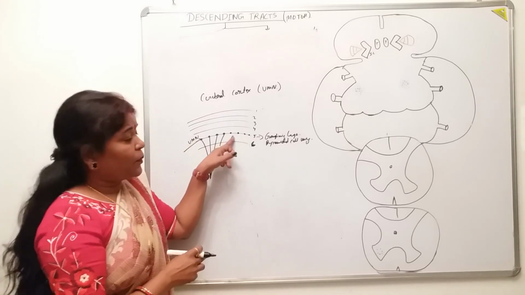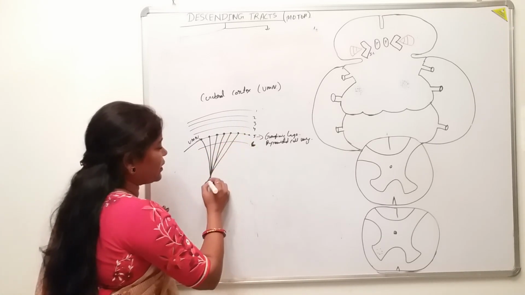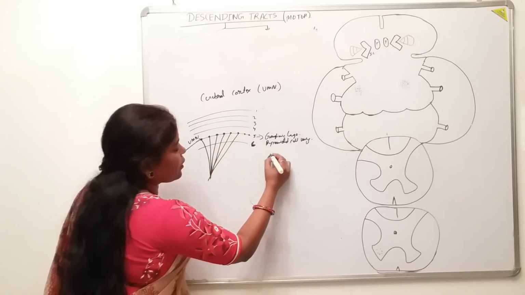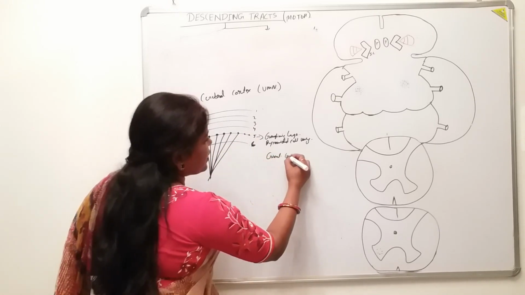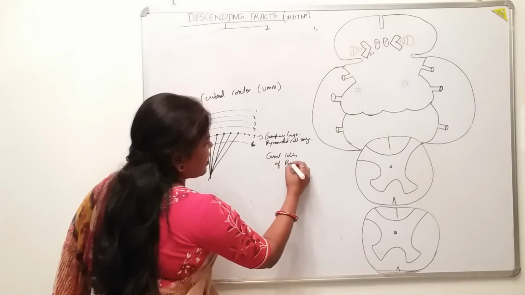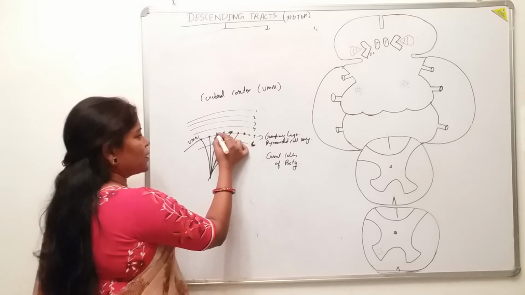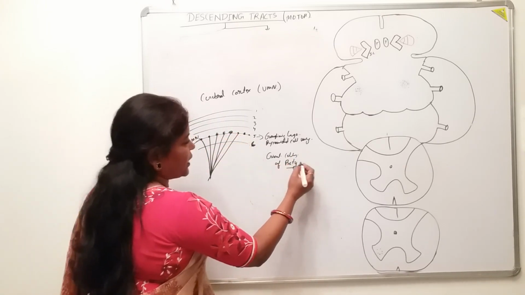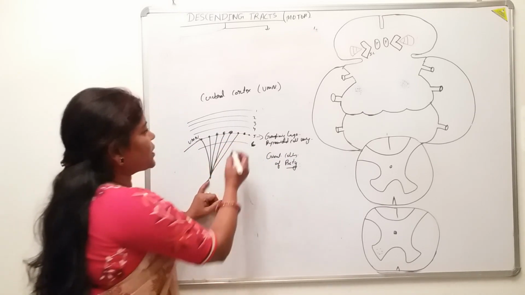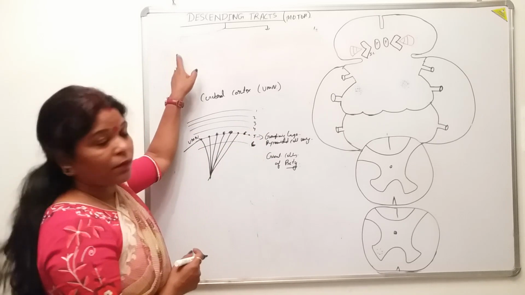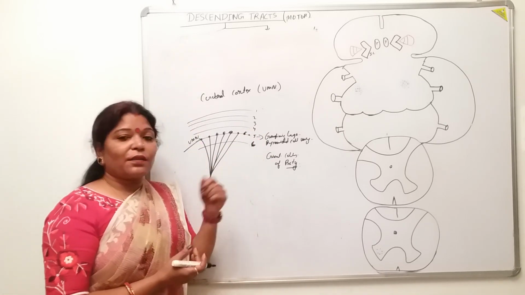Because this is the pyramidal cell layer, and the axons are emerging from this pyramidal cell layer. Some of these pyramidal cells are larger, and they are known as the giant cells of Betz. A very important point to be noted. So these tracts are originating from these pyramidal cells. That's why I think that the corticospinal tracts must be known as the pyramidal tracts.